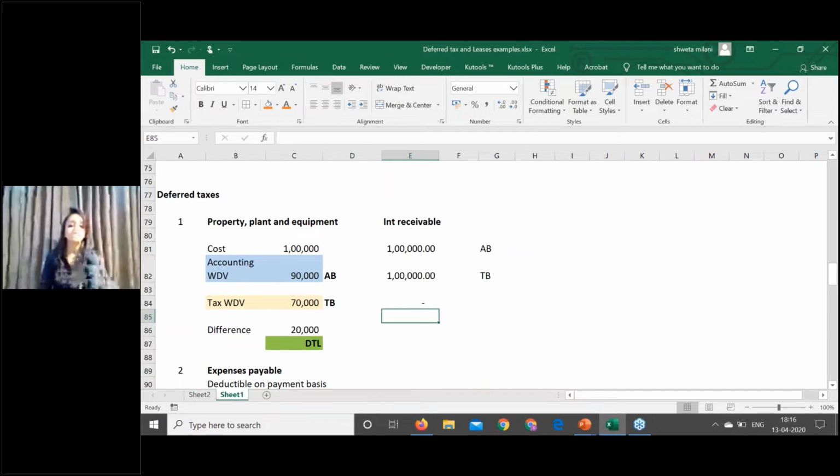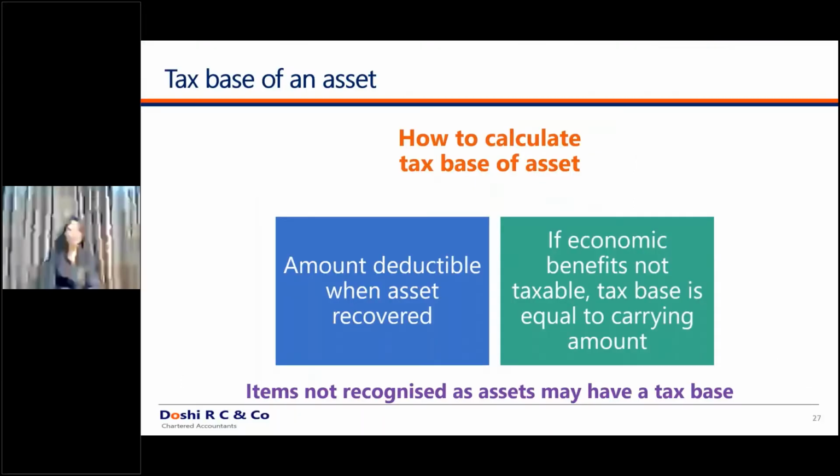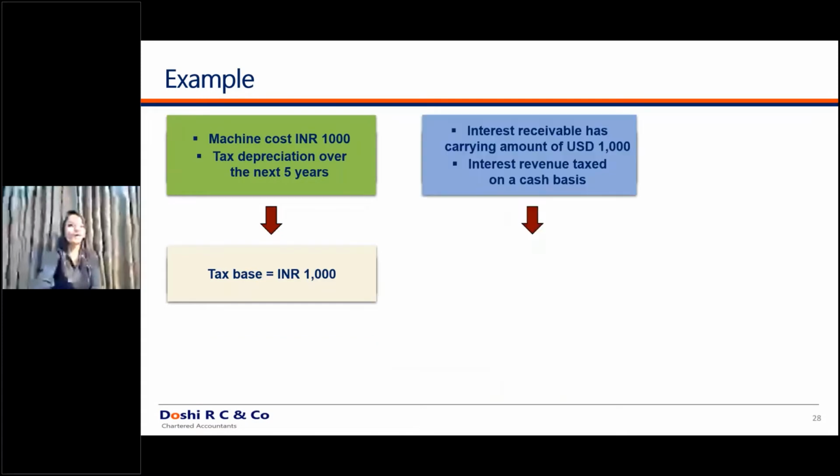So go by the plain vanilla logic and this definition. Don't try to memorize this definition. You can go by the definition and then determine the tax base and accounting base, and even logically you can decide what is a tax base and what is an accounting base. The examples we have already discussed, the machinery and interest receivable, were the same examples I showed you in the Excel.